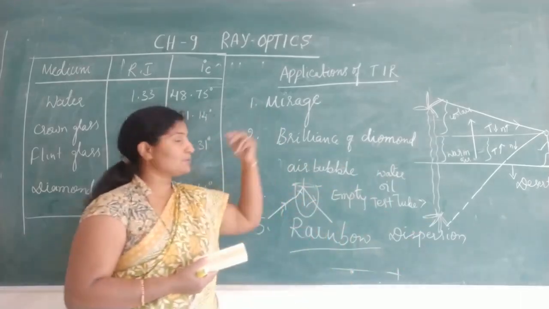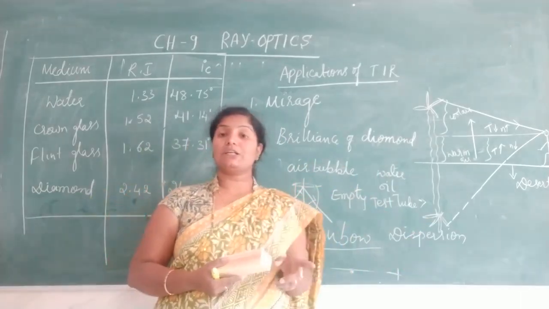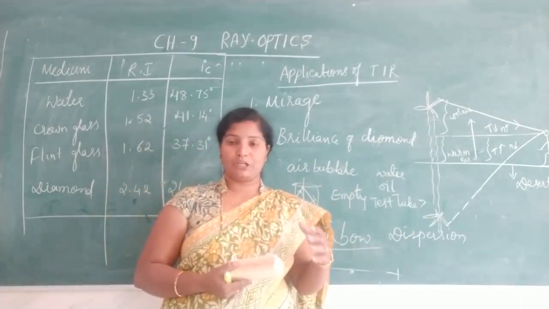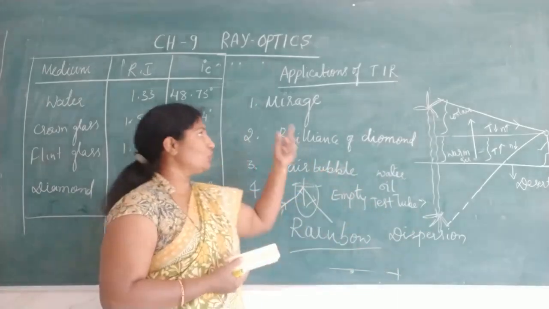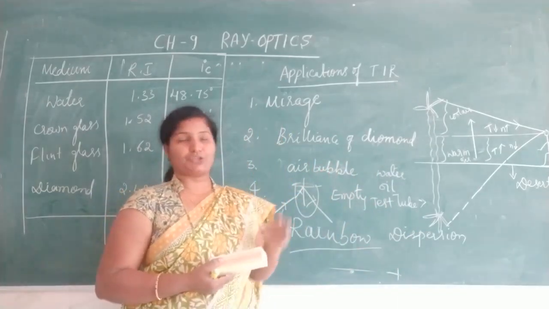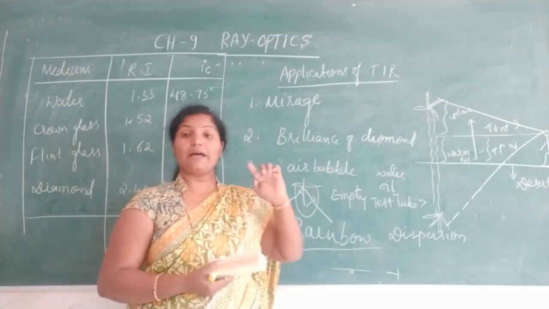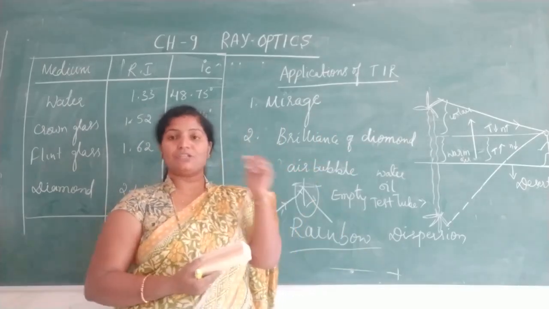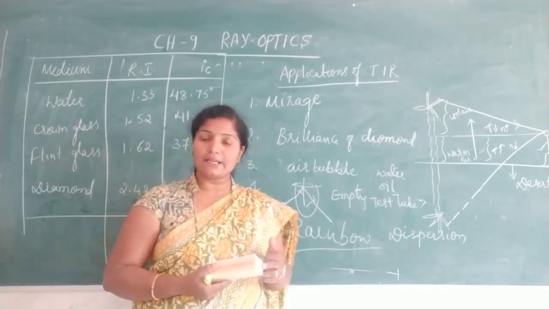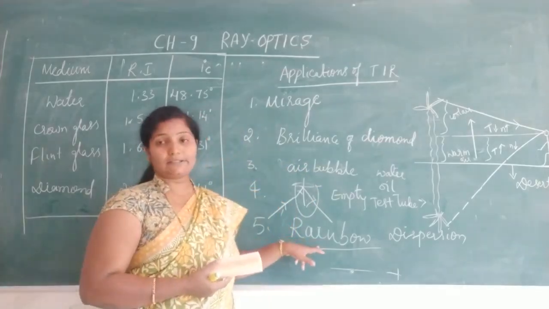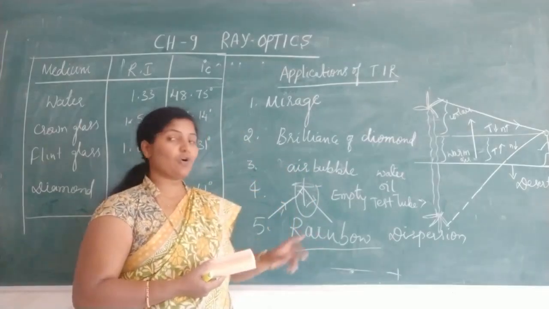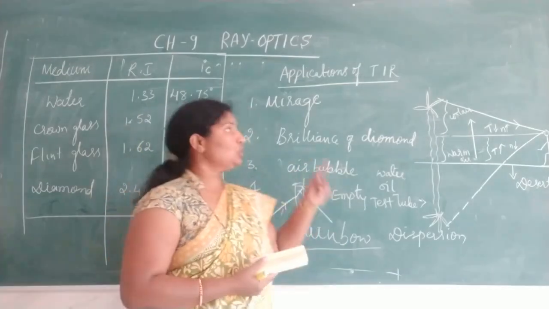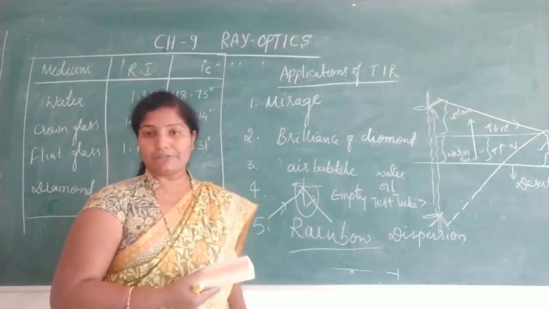And what is the purpose of TIR? That rainbow shines due to total internal reflection. So there also, when the light enters the water particle and is coming back, when it reaches the condition i is greater than i c, this rainbow shines. Shining of rainbow is due to total internal reflection.